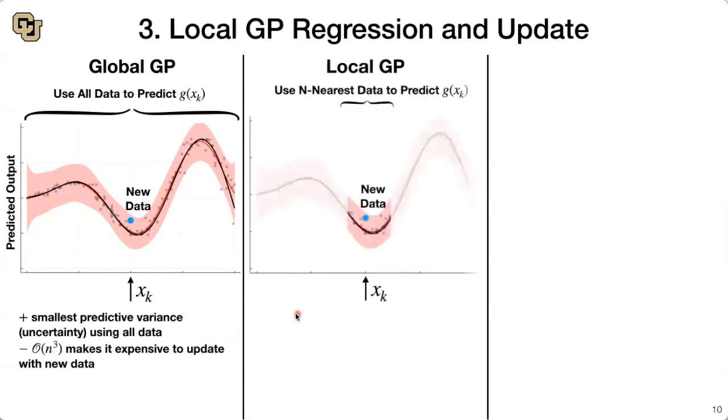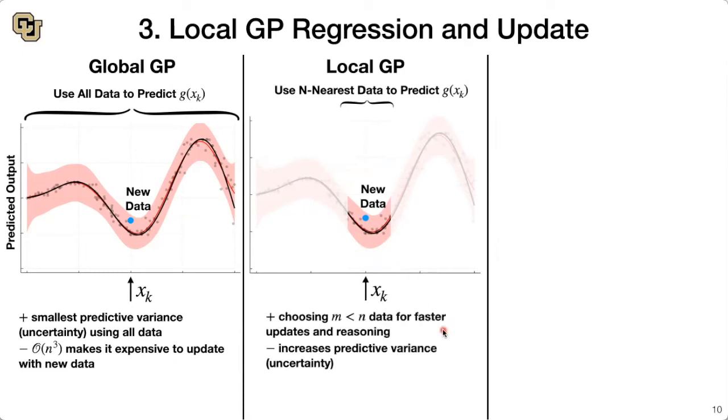Instead, we turn to using local Gaussian process regression, where we use the n nearest data points around the data that we've collected in order to update our regression and abstractions. This lets us reason faster and enables online learning, but it does increase the predictive variance and uncertainty. So it is a balancing act between these two objectives.